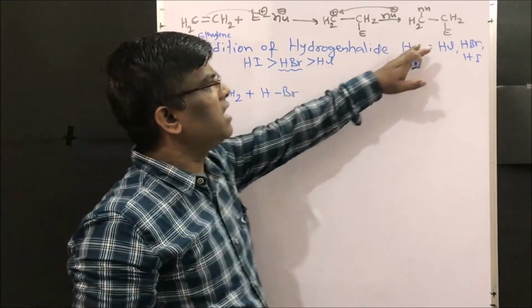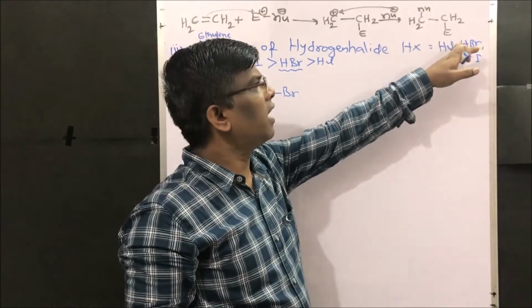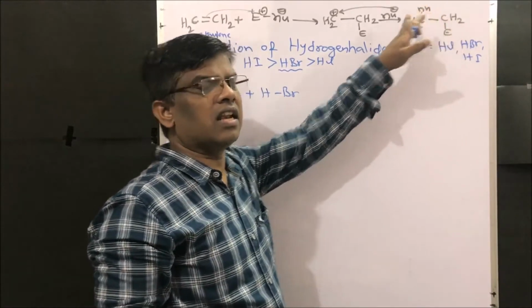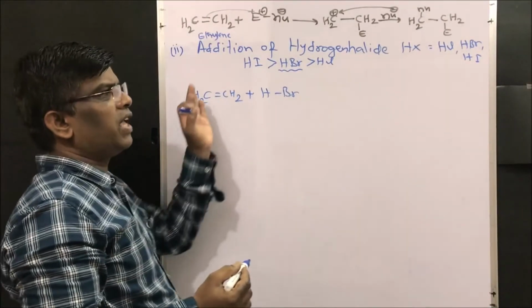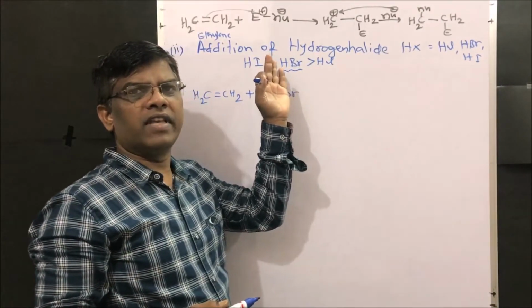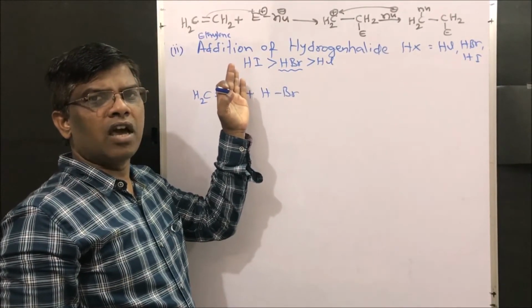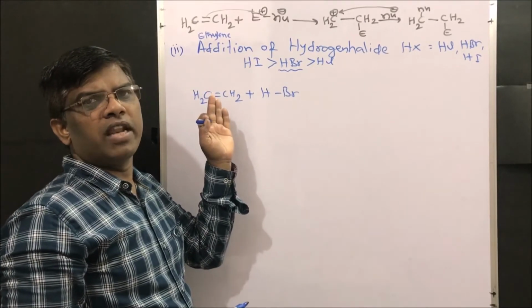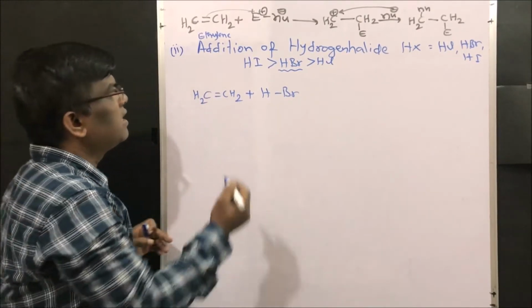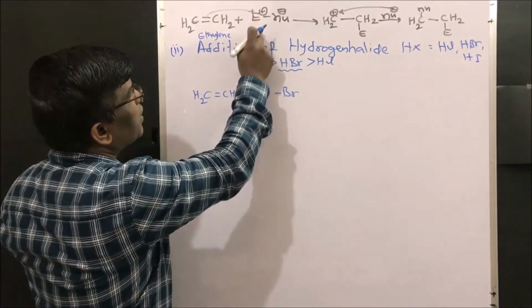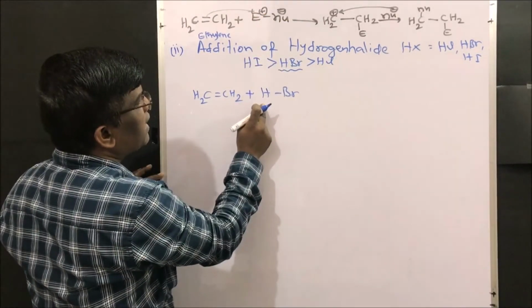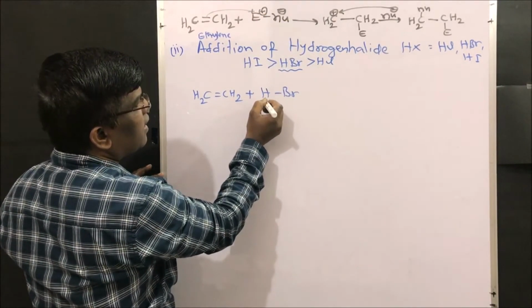So this addition is trans: the electrophile and nucleophile are trans to each other. This trans mechanism I have already explained with respect to bromine, Br2. Bromination of alkenes is a trans addition. Now, with respect to electrophile and nucleophile in HBr, what is the electrophile? This is the electrophile.